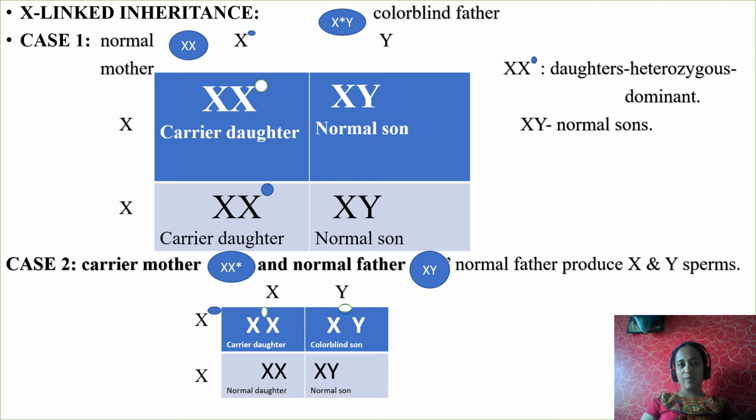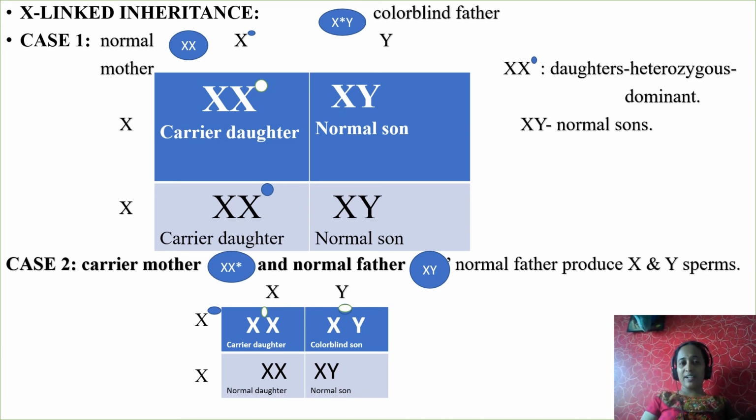That is why here I have given one particular color or a particular symbol to it, to indicate colorblindness upon X, and Y normal. See, the normal mother, both the X's are normal, no defective gene on it. Why? Because the mother is normal. When you multiply the mother genes with father genes, X with X defective, X defective X. When you multiply with Y, XY. When you multiply the second normal mother X with X defective, you will get X defective. Here X and Y. See, what do X and X indicate? Always female.